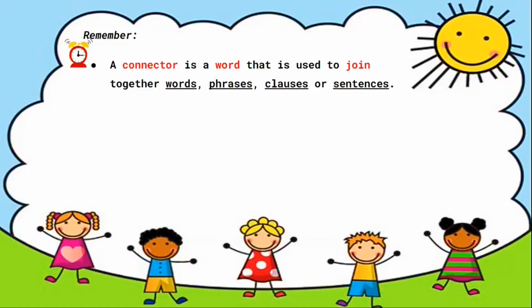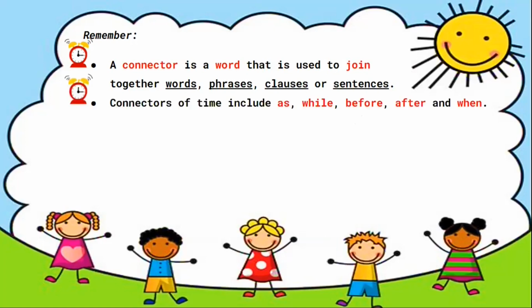Remember, a connector is a word that is used to join together words, phrases, clauses, or sentences. Connectors of time include as, while, before, after, and when.